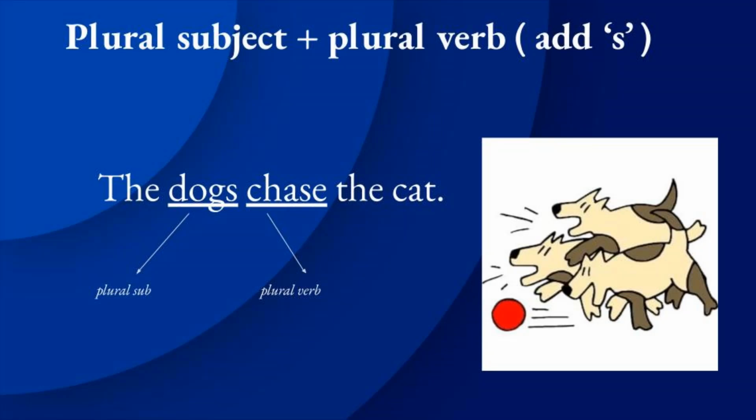Look at the word carefully. We do not add s to this verb. So, it is known as plural verb. In the given example, dogs is the plural noun. Chase is the plural verb. So, plural subject always agrees with plural verb. Singular subject always agrees with singular verb.